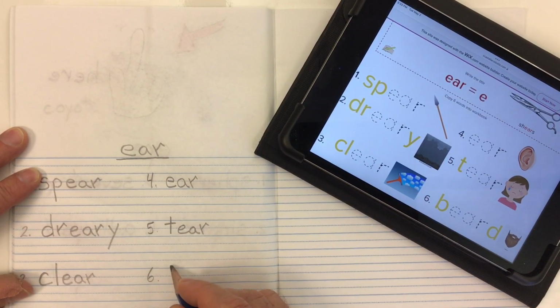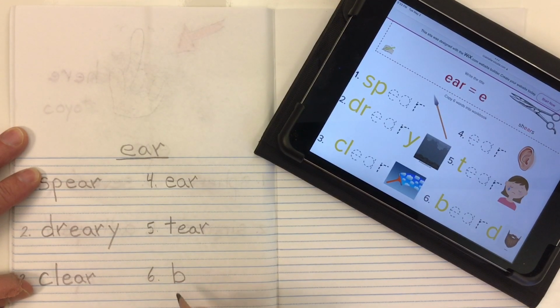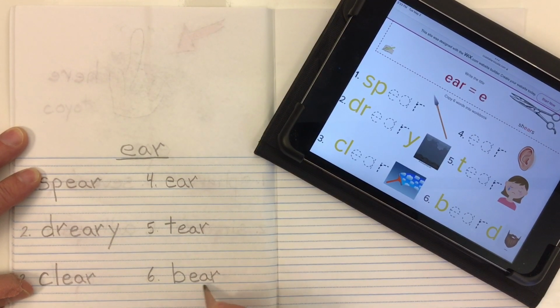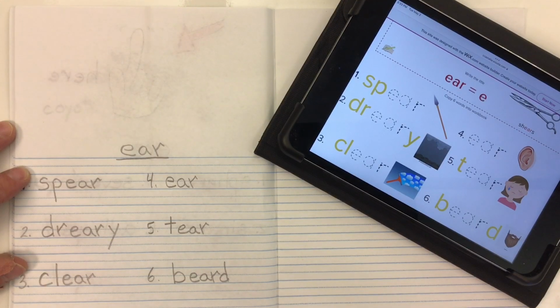Word number 6 is beard. So we get our B for the B sound. Then our ear, and D at the end. Beard, a beard. Hair on your face. All right, let's go with a nice bright color.